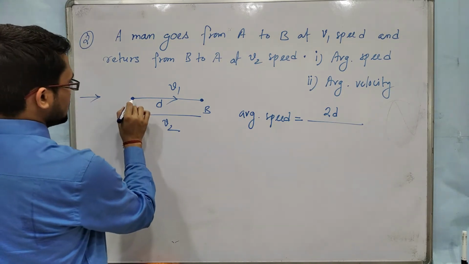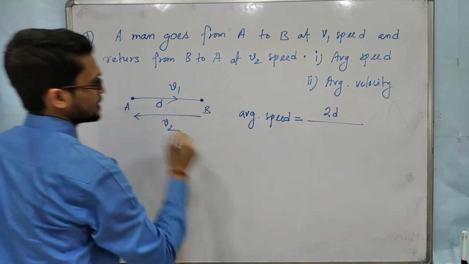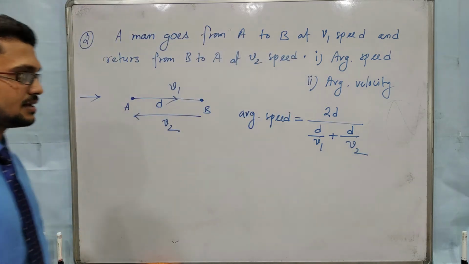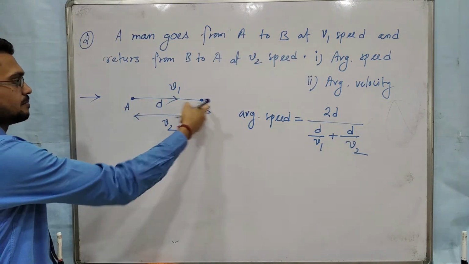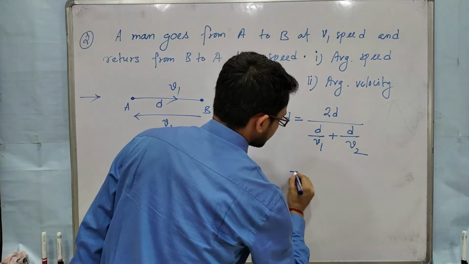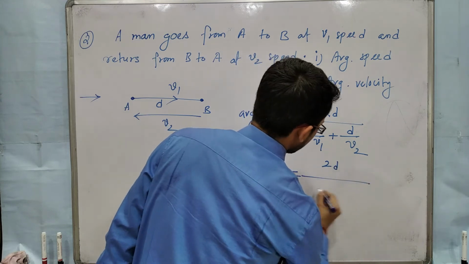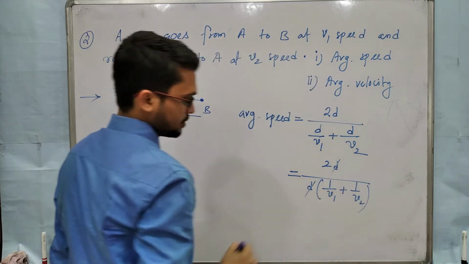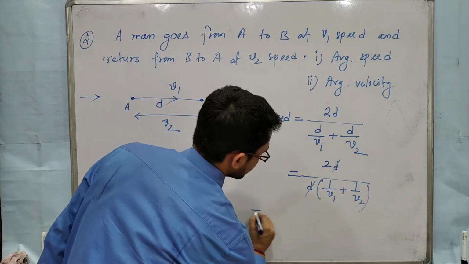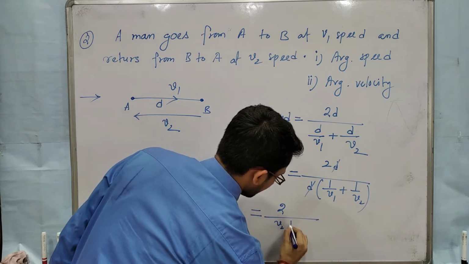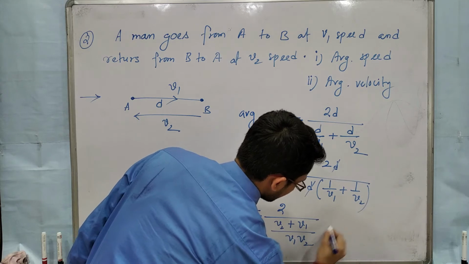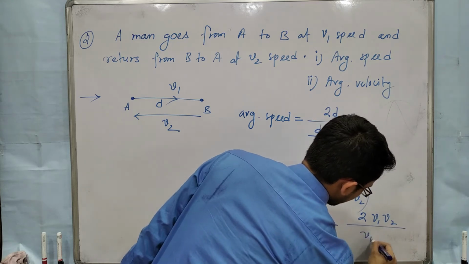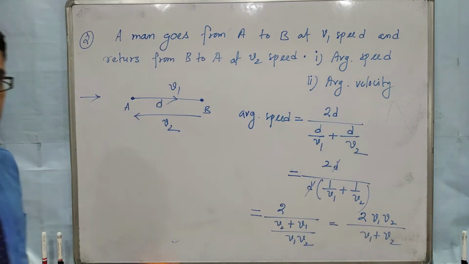Total time will be what? For going A to B, it will be d by v1, plus d by v2, right? From A to B, d by v1, from B to A, d by v2. Now solve it. So 2d by, take d common, 1 by v1 plus 1 by v2, d cancelled out. Then solve this, you will get 2 by (v2 plus v1) by v1 v2. So v1 v2 goes up, it will be 2 v1 v2 by v1 plus v2. So this is the average speed.